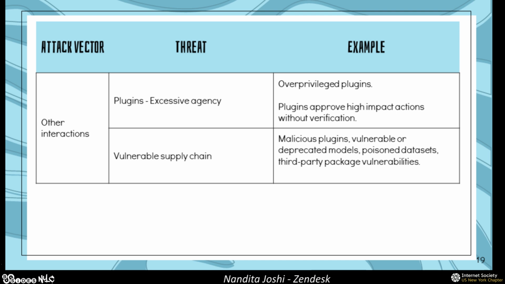Another case of excessive agency is when your plugins can approve high impact actions without verification. Let's take the example of cloud environments. Say you have an AWS environment, and you're uploading all of your login data. It's a simple task. You want your plugin to upload all of your login data into your environment, and that's really all you wanted to do.